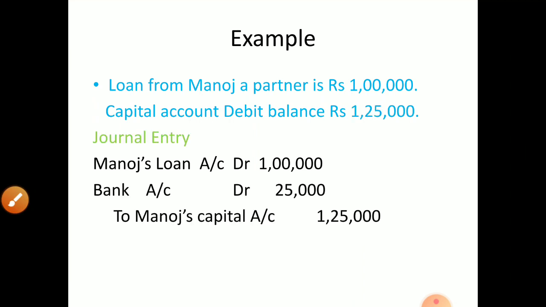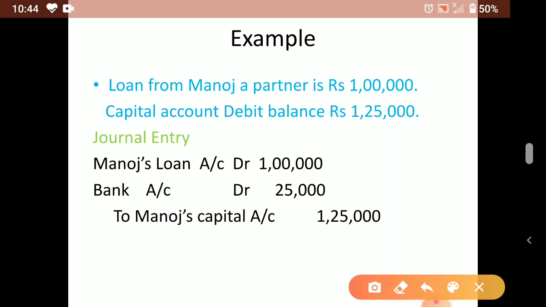Now another case, loan from Manoj, same again. Loan from Manoj, how much? 1 lakh, and the capital account debit balance 1,25,000. Now look, in this the debit balance is more than the loan amount. Loan is 1 lakh, but his debit balance is 1,25,000. That means what?